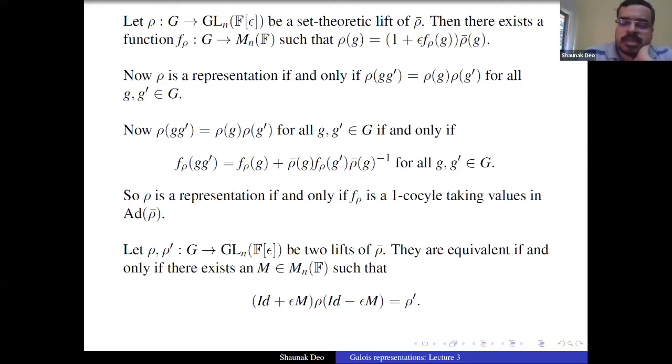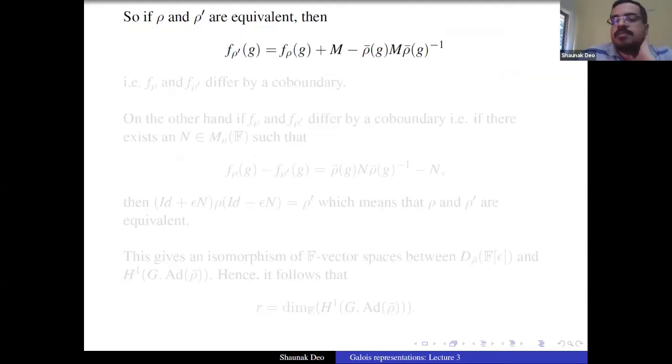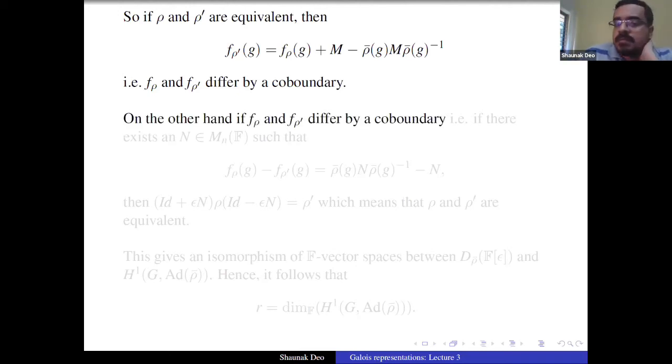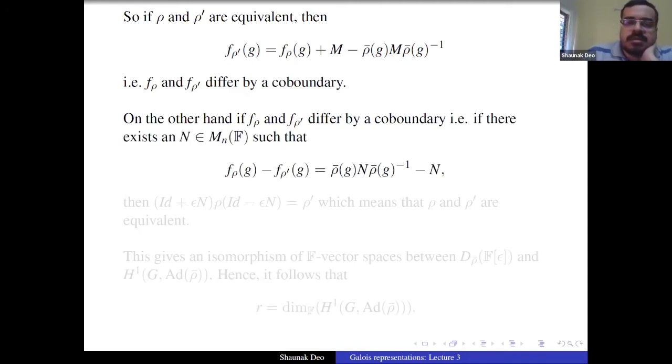So if you just unravel this, you get that if rho and rho prime are equivalent, then f rho prime of g is f rho of g plus M minus rho bar of g M rho bar g inverse, which means that f rho and f rho prime differ by a coboundary. So if rho and rho prime are equivalent, then f rho and f rho prime differ by a coboundary. On the other hand, if f rho and f rho prime differ by a coboundary, a relation that I just wrote above, it holds for some matrix N, and then you can just backtrack the calculation.